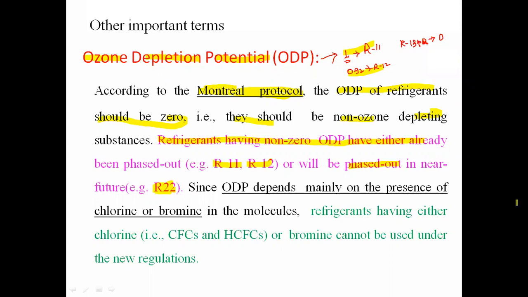So since ODP depends mainly on the presence of chlorine or bromine in the molecule, we have to choose the refrigerant which does not have chlorine. So only a refrigerant without chlorine will have the ozone depletion potential value as 0. If that refrigerant consists of chlorine atom, that is nothing but CFC type of refrigerant or HCFC type of refrigerant, or bromine, that cannot be used under the new regulation according to the Montreal protocol. So this is called the ozone depletion potential.